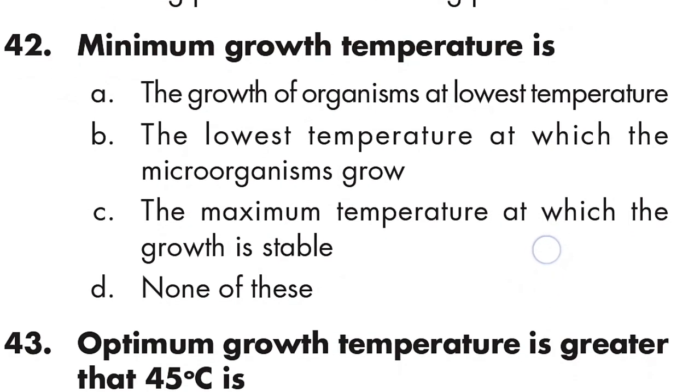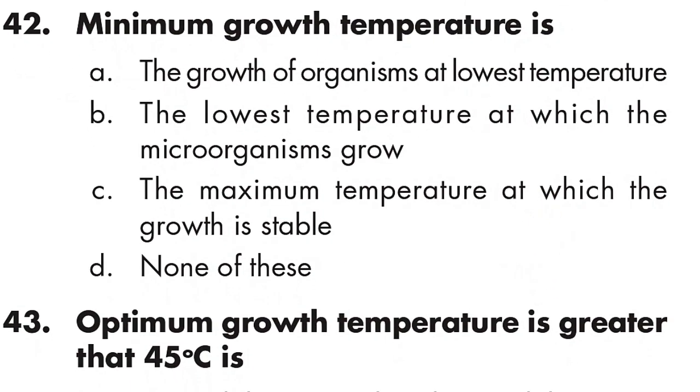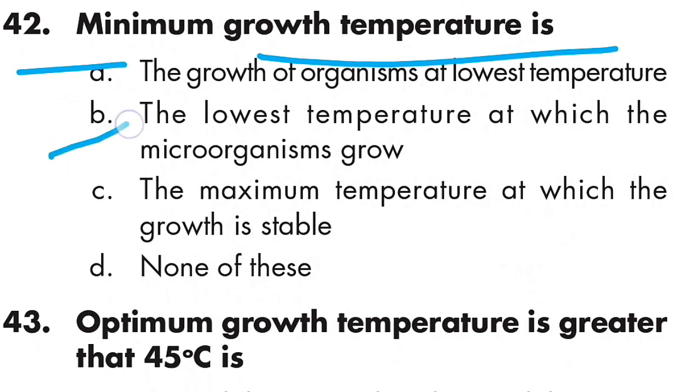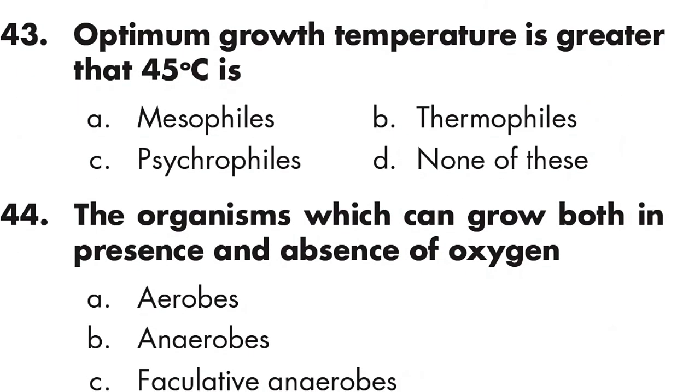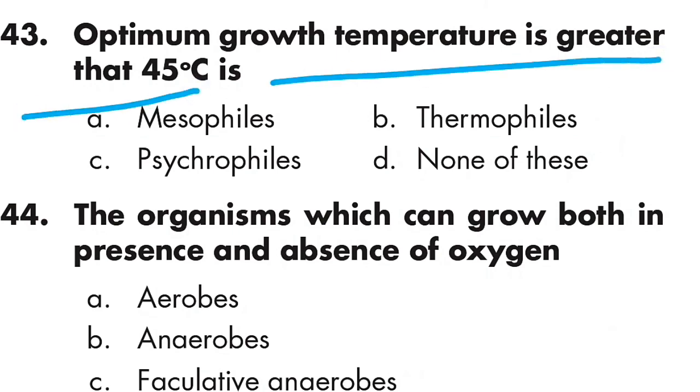Question 42: Minimum growth temperature is the lowest temperature at which the microorganisms grow. Option B is right. Question 43: Optimum growth temperature greater than 45 degrees Celsius is mesophiles. Option A is right, mesophiles.